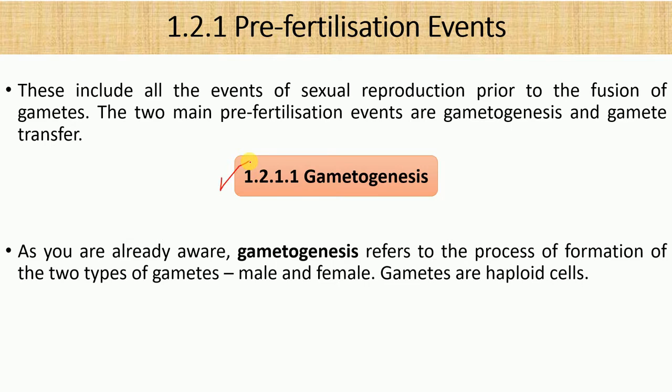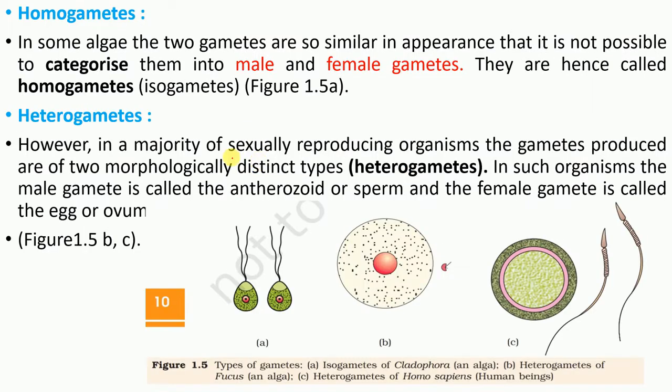Now let's have a look at gametogenesis. There are two types of gametes, homogametes and heterogametes. If both gametes are morphologically similar, as in Cladophora, which is a type of algae, both the male and female gametes are similar in shape and size. That's the reason it is homogamete. And what is meant by heterogamete? Morphologically, by shape and size, they are different from each other. In the human being, this is the egg cell and this is the sperm cell. You can see both are different in shape and size.